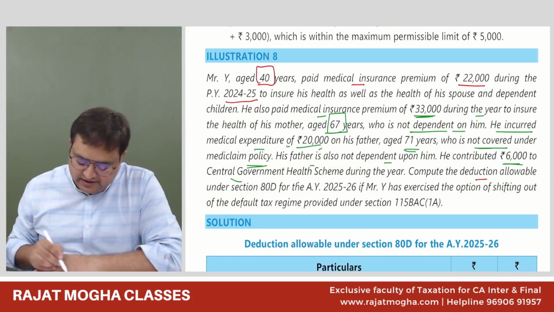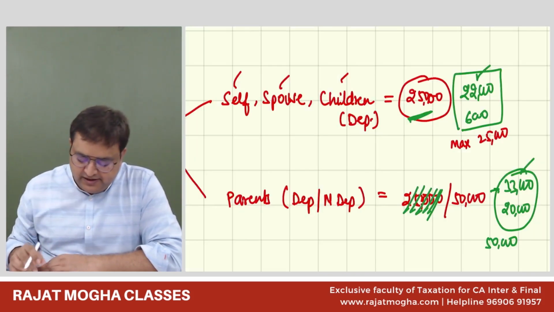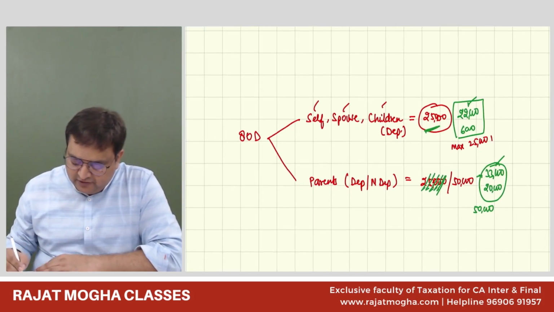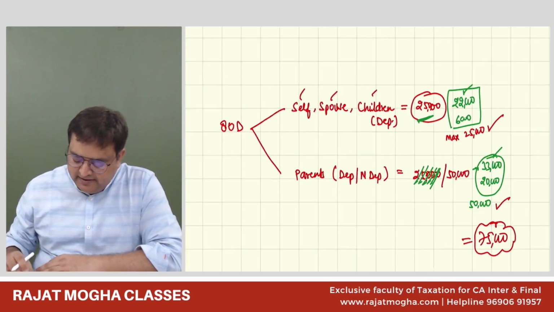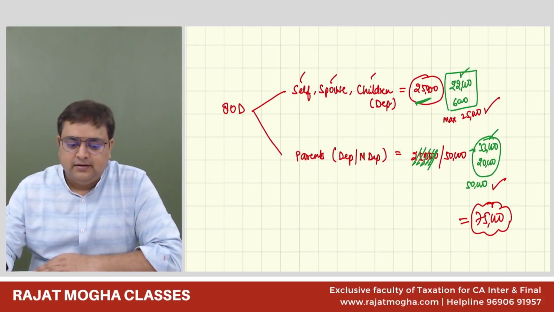Now compute the deductions allowable under 80D. I think that you can easily do this. In 80D we will get 25,000 here and 50,000 here, 75,000. Guys, again I'm not doing this, but I believe that you will be able to do this. Is it okay?